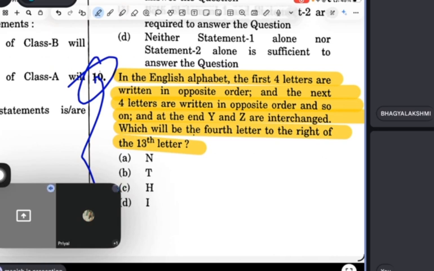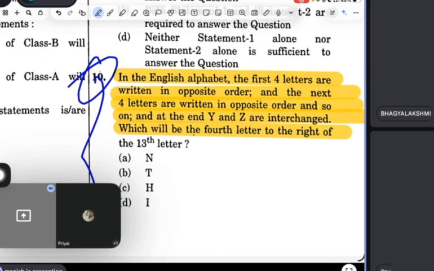See, the question is saying you write A to Z, right? Then mark them. Then you reverse the first four letters, then the next four letters, then the next four, like that till Z actually. Then Y and Z interchange each other basically. Then you have to find out what is the fourth letter to the right of the 13th letter, guys. See, you are thinking this is difficult, guys. This is not difficult actually. I will tell you one way to find the 13th letter.